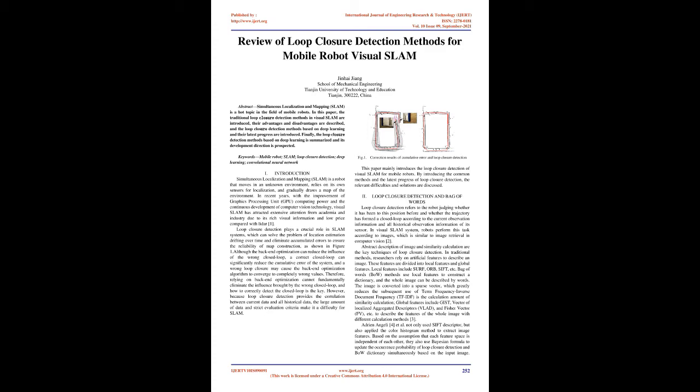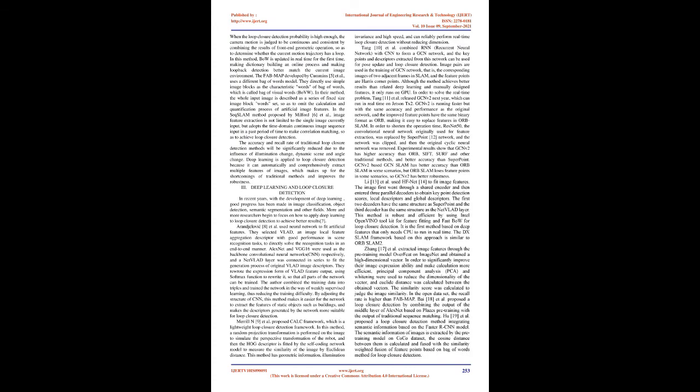When the loop closure detection probability is high enough, the camera motion is judged to be continuous and consistent by combining the results of front-end geometric operation, so as to determine whether the current motion trajectory has a loop. In this method, BoW is updated in real time for the first time, making dictionary building an online process and making loopback detection better match the current image environment.